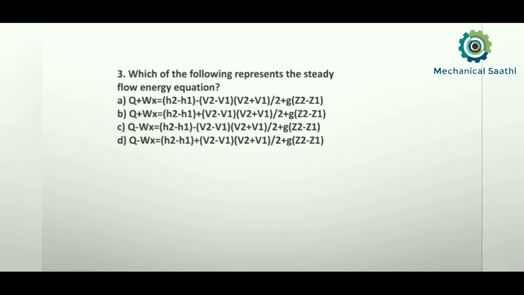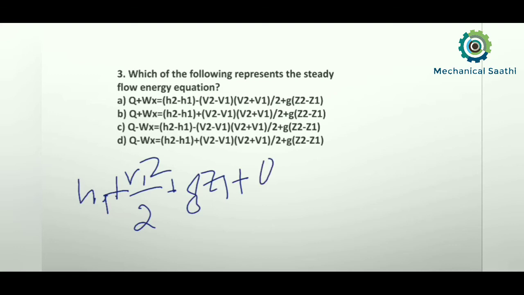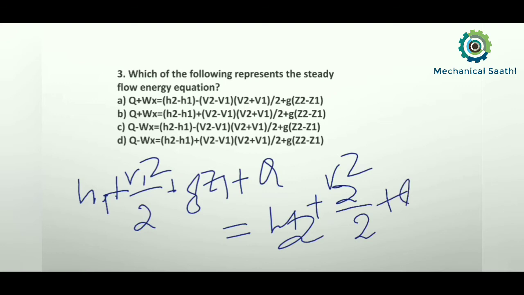So see here, which of the following represents the steady flow energy equation? If I try to write the steady flow energy equation, I can write it like this: h1 plus v1 square by 2 plus g z1 plus q will be equal to h2 plus v2 square by 2 plus g z2 plus w.